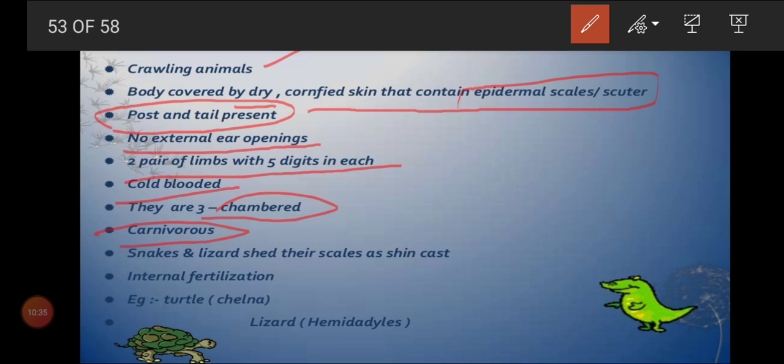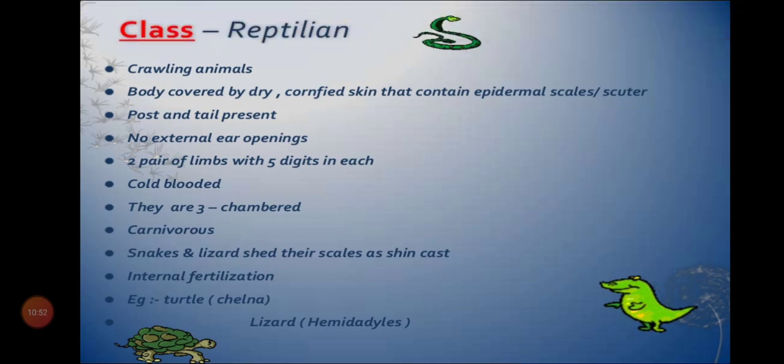Most of the reptiles are carnivores, they have animals as food. Snakes and lizards shed their scales as skin cast. Fertilization is internal, and common examples are turtle and lizard. These are the common examples under reptilia.